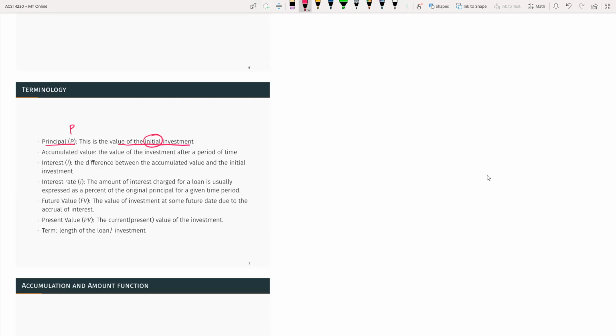So then we have accumulated value. There's no standard notation. You may see some A, capital A as accumulated value, but the idea is the value of the investment after a period of time. Then you have interest, which is capital I, the difference between accumulated value and the initial investment. Then you have interest rate, the rate which we use to calculate the interest. So this one is the difference. Okay, it's the difference between begin and end.